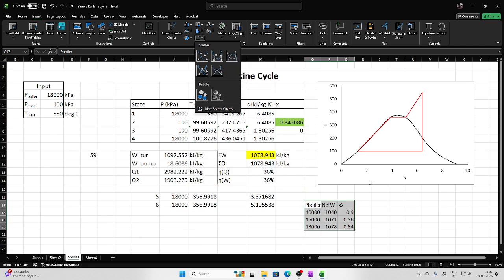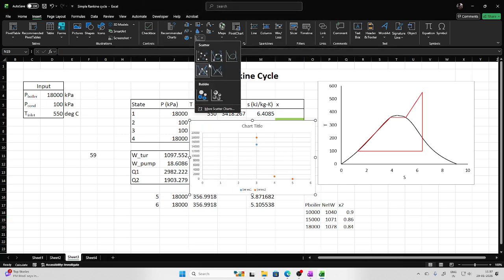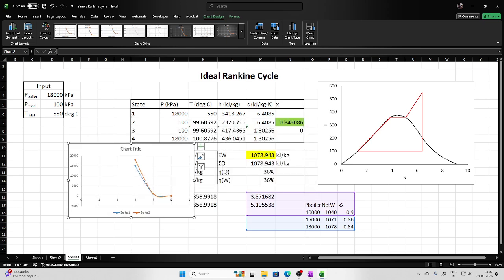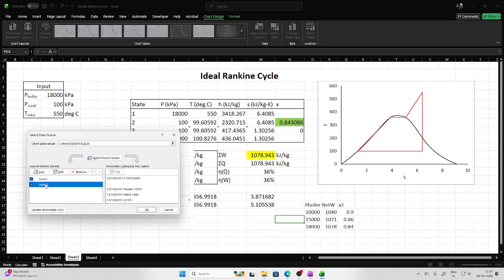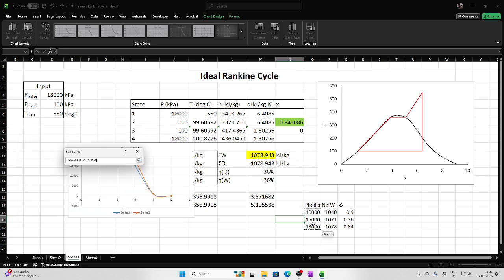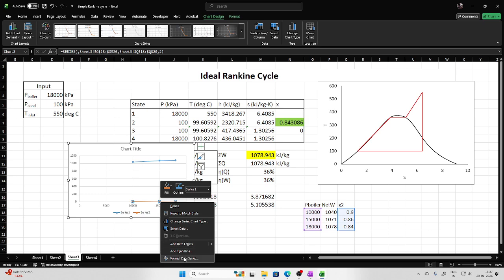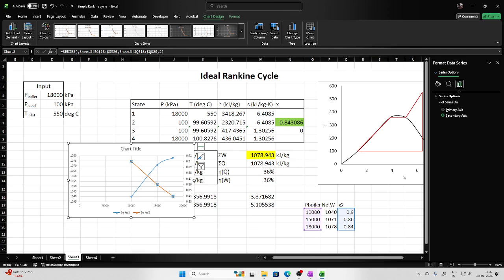Why? So let us do one thing. Let us insert a chart here. We will select data, remove this, and add new: boiler pressure, and then work output. So this is the work output. Then we will add another: again boiler pressure on the x-axis and the dryness fraction on the y-axis. Then we will make it a secondary axis so that you can understand this better.